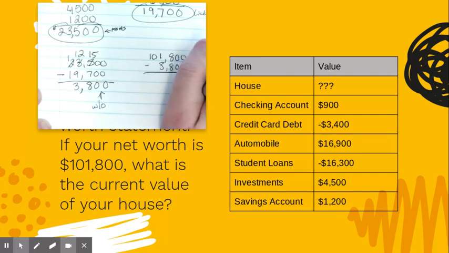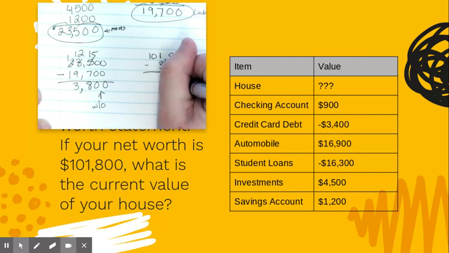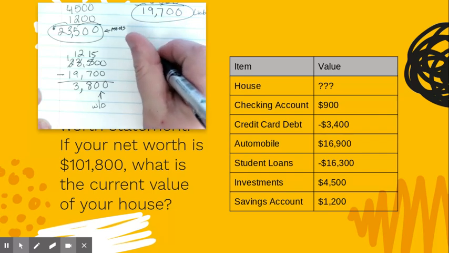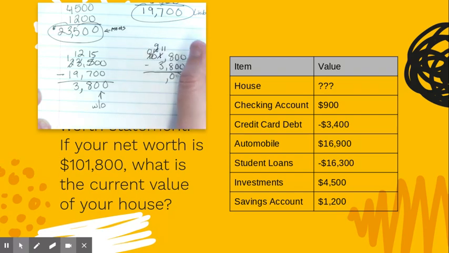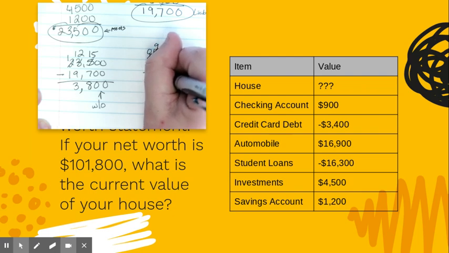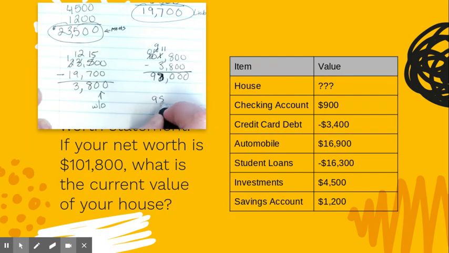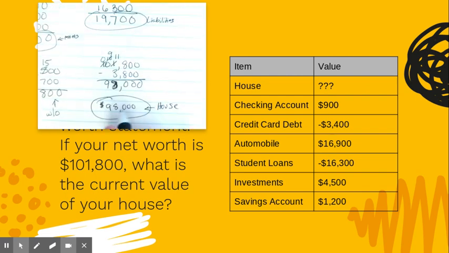So we're going to do 0 minus 0 is 0, 0 minus 0 is 0, 8 minus 8 is 0. I can't borrow from the 0, so that becomes a 10. Then I have to borrow from that, it becomes a 9. That becomes 11. 11 minus 3 is 8. Sorry, I can't do math. 8 and 3 is 11, and then that's the 9. So my house is worth $98,000. That's how much my house is worth. So that's my answer. It's a lot of work, but it's pretty simple.